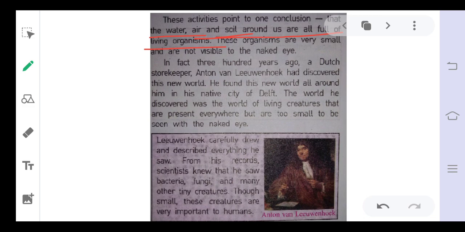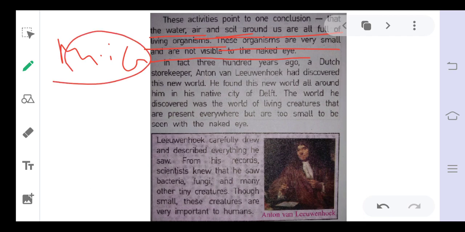Everywhere on our earth, millions of small organisms are found, and they are very small and not visible to the naked eye. In our air, in our atmosphere, there are also different numbers of small organisms that are not visible to the naked eye. So these are called microorganisms.